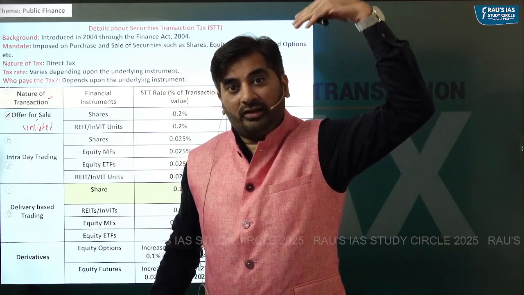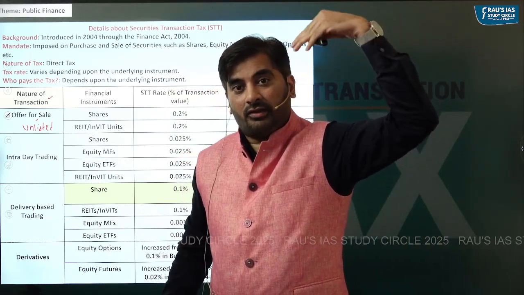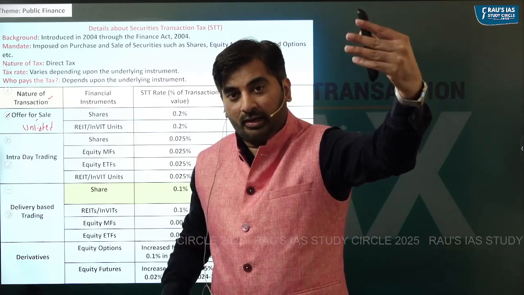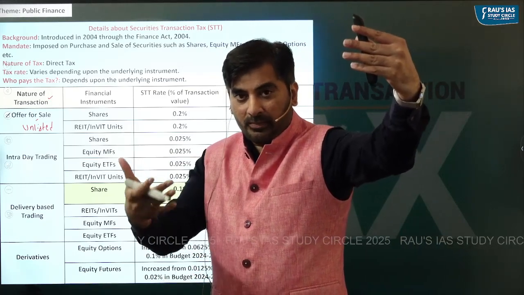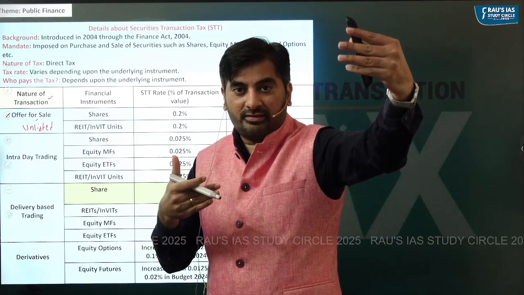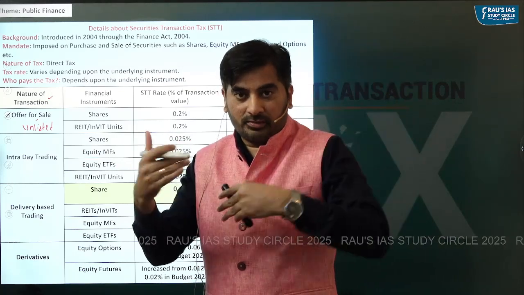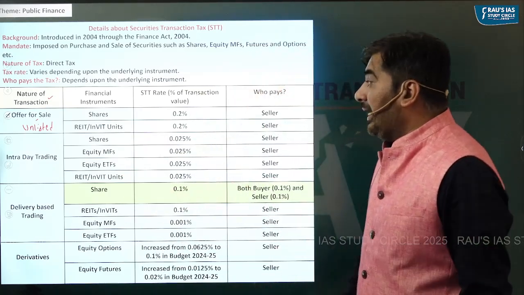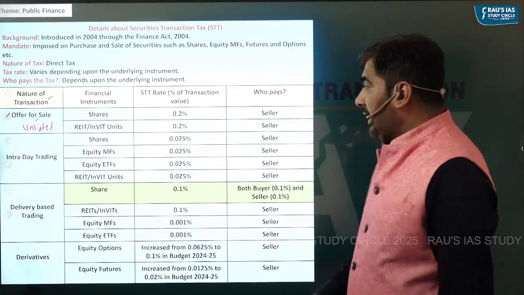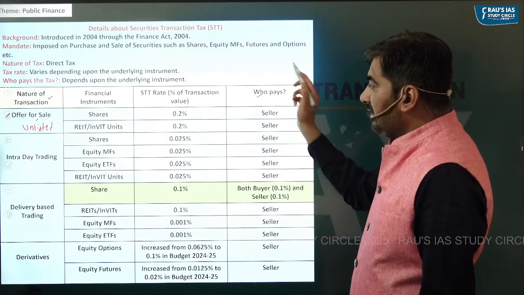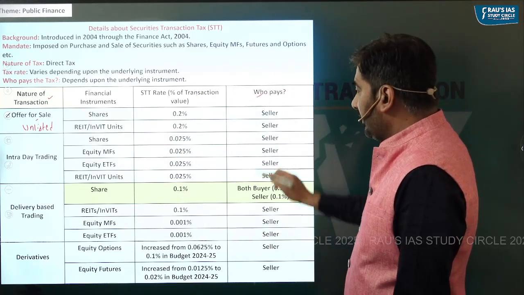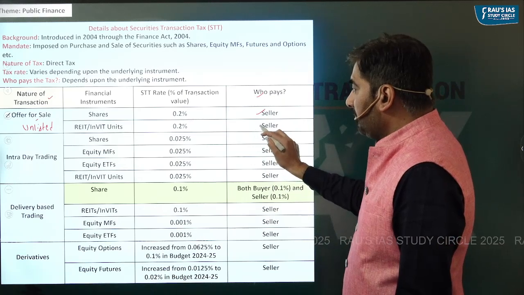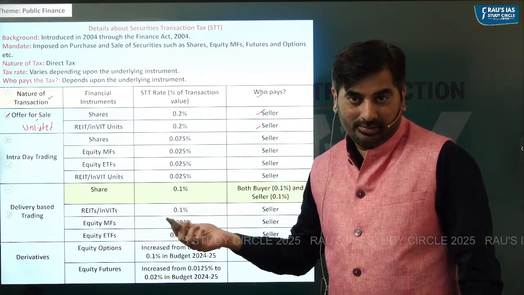So even before they are listed on the stock exchange, when the offer for sale is made, and in the IPO, if the purchase and sale of shares is taking place from the company itself, even then STT rate is applicable. But as you can see, who is paying this STT tax? STT tax is paid by the seller.